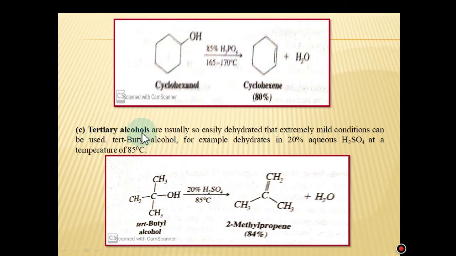If we are using tertiary alcohols, these are so easily dehydrated that extremely mild conditions can be used. For example, tertiary butyl alcohol dehydrates in 20% aqueous sulfuric acid at a temperature of nearly 85 degrees Celsius. This is the alpha carbon. This is beta, beta, and beta. Any one of the hydrogens is eliminated with OH and the formation of 2-methylpropene takes place.